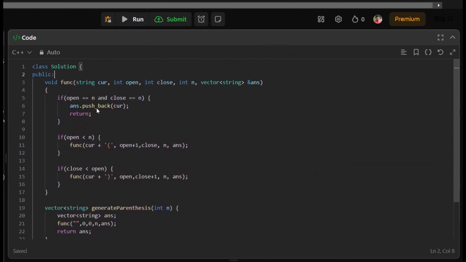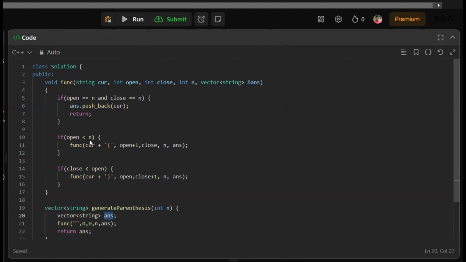In this problem, the code is pretty simple. At first, we are given a function named generate parenthesis, which has an input n as a parameter. Now, we are using a vector of string to store the answer. Now, we are calling a backtracking function. The first parameter is the default string, which is empty string. The second is the initial frequency of opening brackets, and the third one is the initial frequency of the closing brackets. Both of them are 0. And the fourth one is the value n, and the fifth one is the resulting answer.